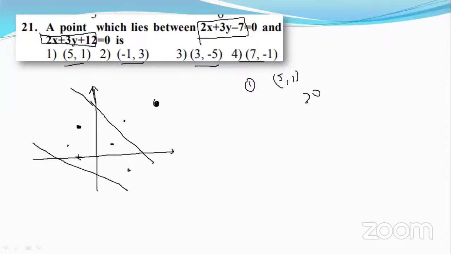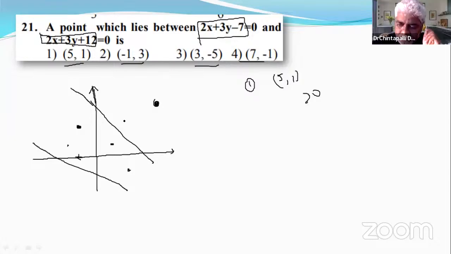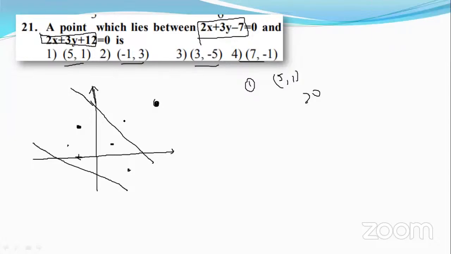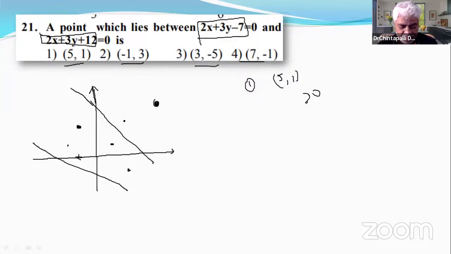Negative 2 plus 9, sorry, negative 2 plus 9 is 7, 7 minus 7 is 0. Then negative 2 plus 9, 7 plus 12, positive.